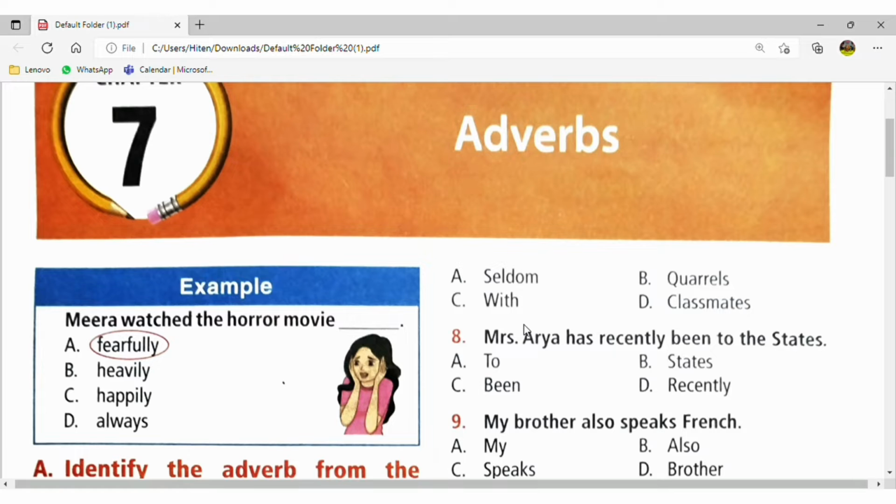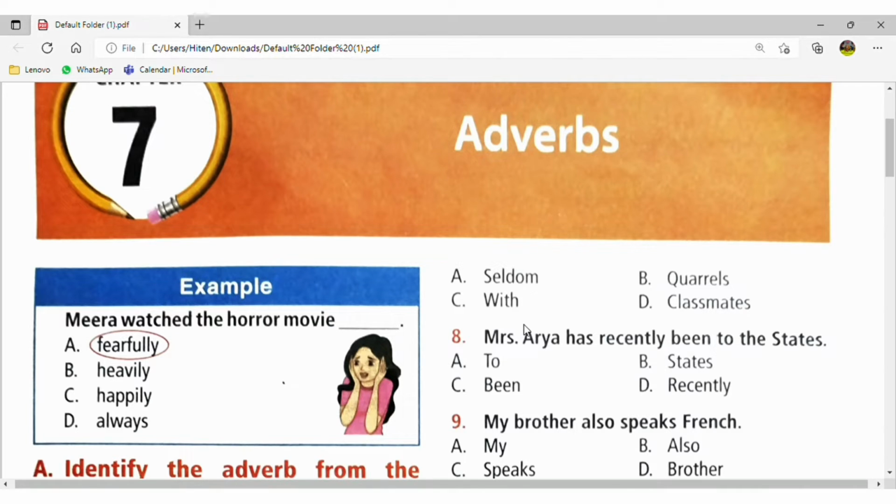Generally, adverb is used in the English grammar. So adverb is used to modify the verb. Okay, modify means to add some special information, to add the addition in the verb, that is known as the adverb. Generally here written add and verb. So when you will add something in the verb, it is known as adverb.